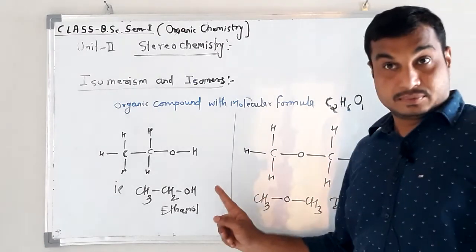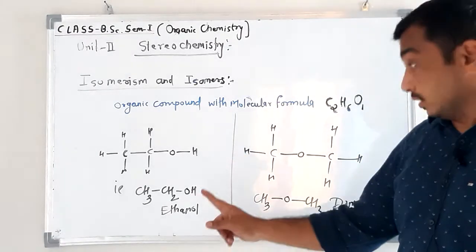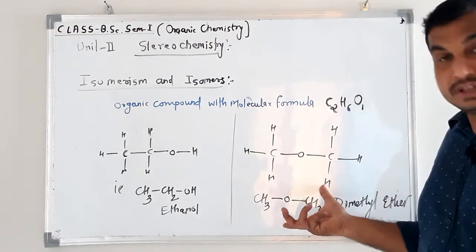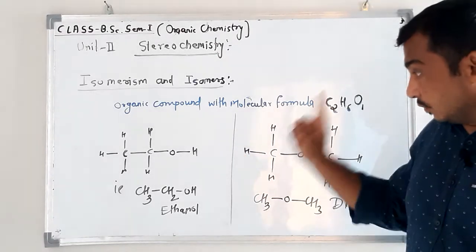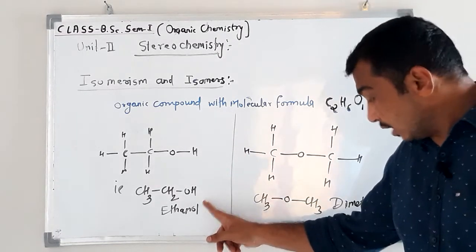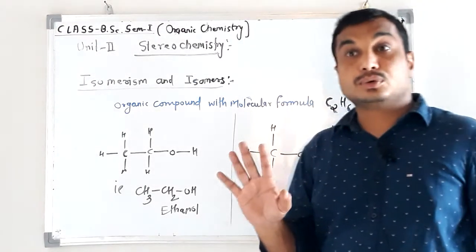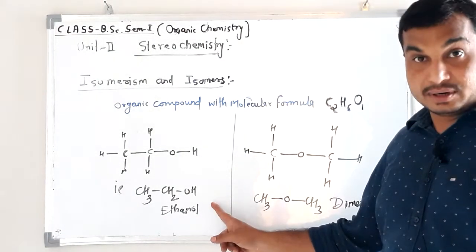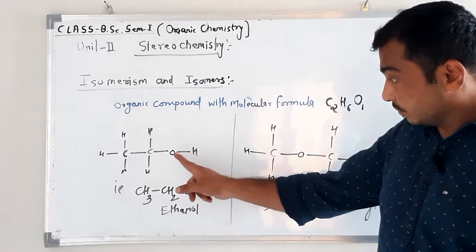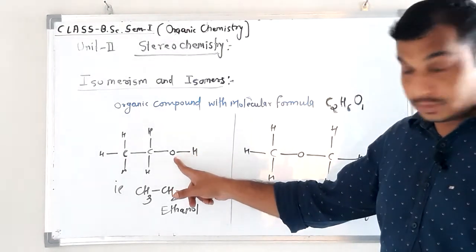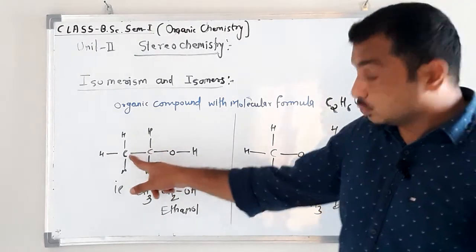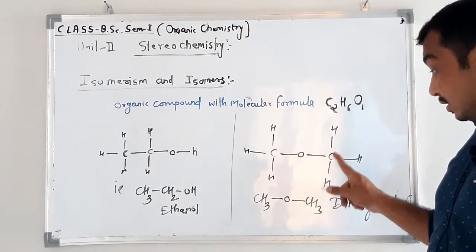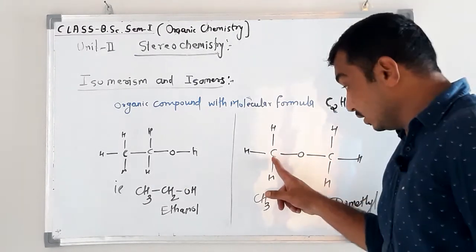No, they are different. Why different? Look at the structure, ethanol and dimethyl ether are completely different. The physical and chemical properties of ethanol and dimethyl ether will not match with each other. Structurally they are different. In ethanol, hydrogen is attached to oxygen, oxygen is attached to carbon, and that carbon is attached to one more carbon. This is the connectivity. Here, hydrogen is attached to carbon, carbon is attached to oxygen, oxygen is attached to carbon, and so on.